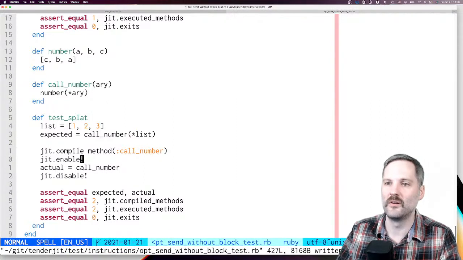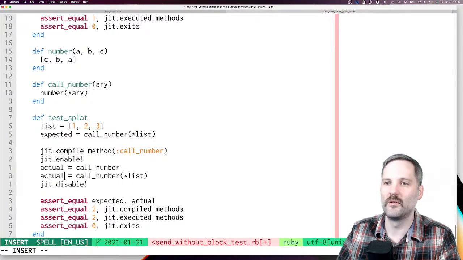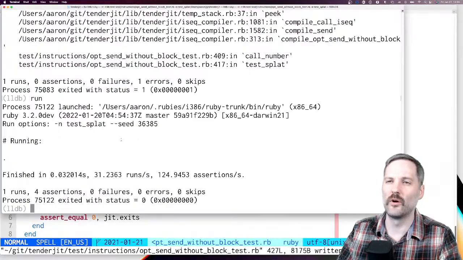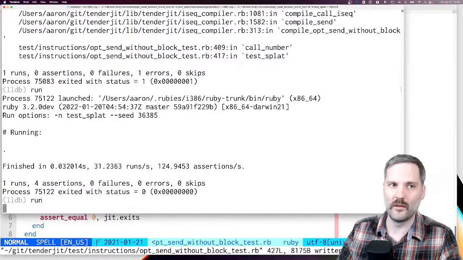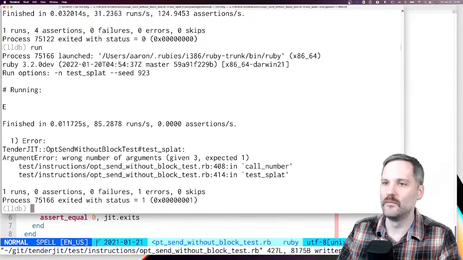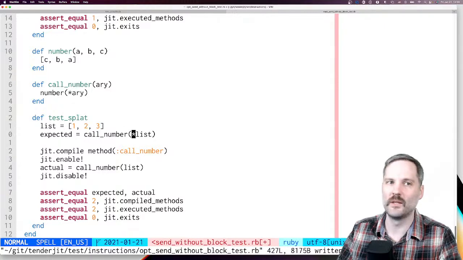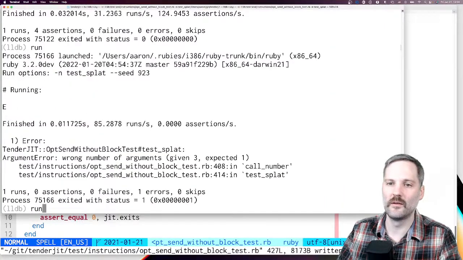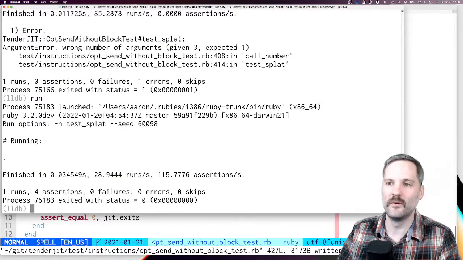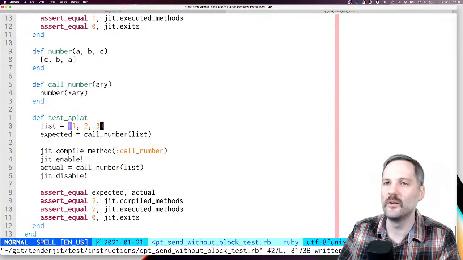And then let's make sure this still works with 3. Oh, we don't want to splat it here. There we go. Okay, so it still works with 3.